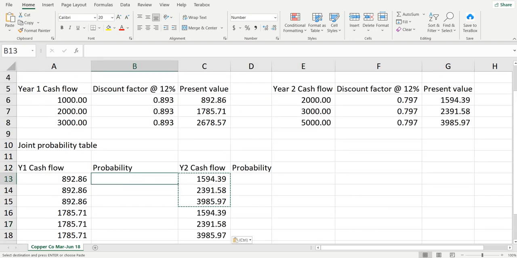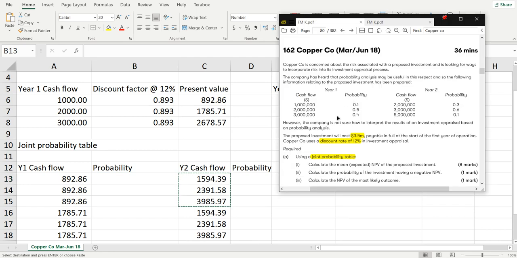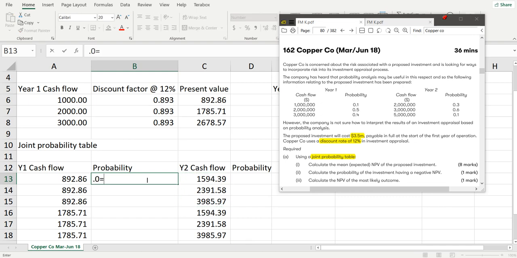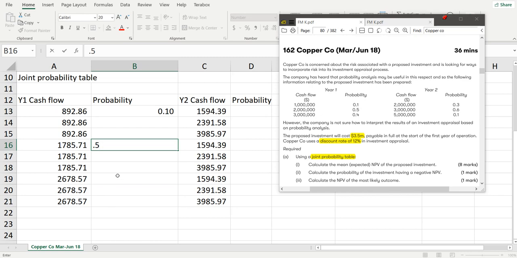And then we'll do the probability. So this is 0.1, this is 0.5, this is 0.4.